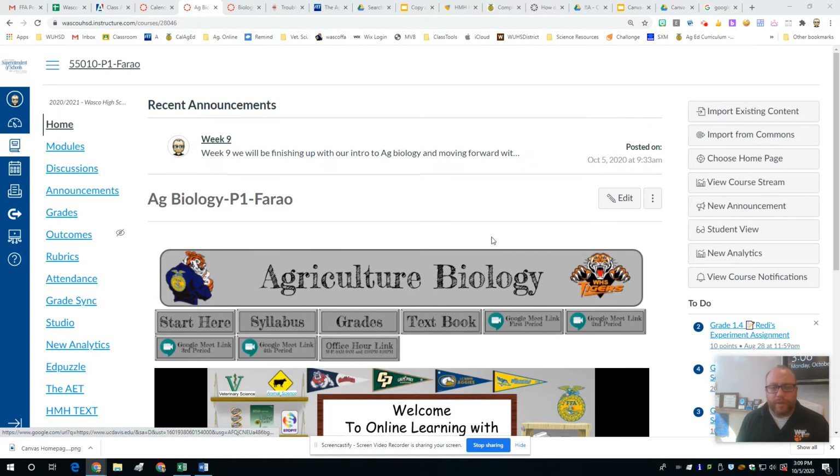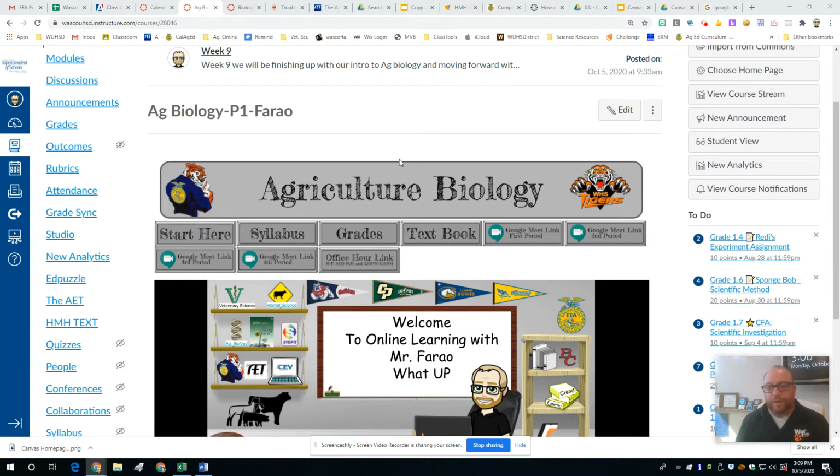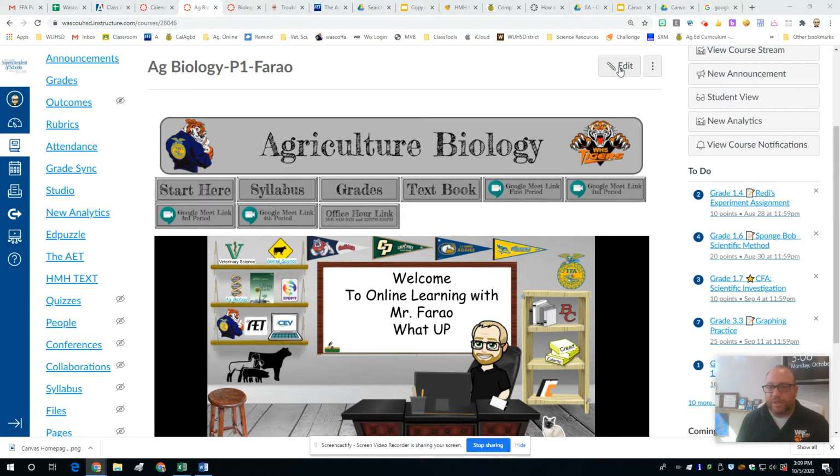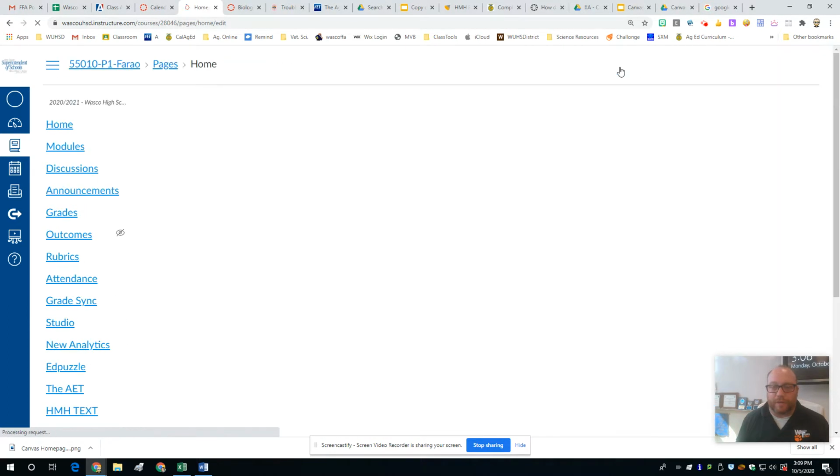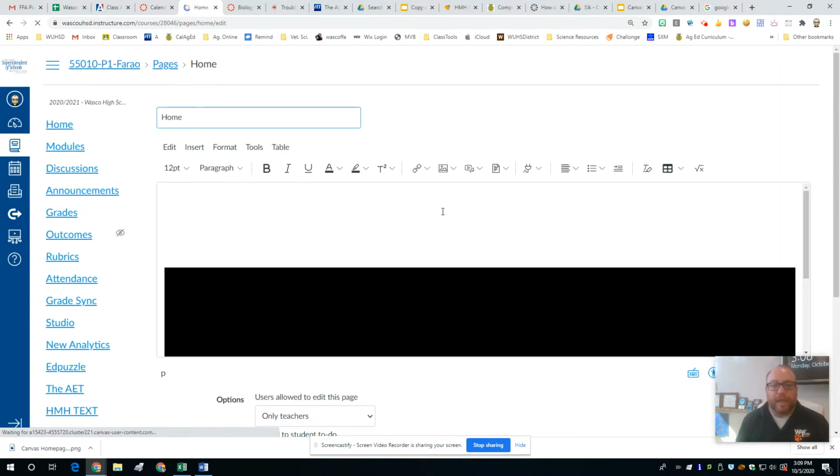If you're at a home page or if you've already worked on pages, or if you need to go find a video to show you how to do that before you do this. But if you're already comfortable with pages, you can go to your page and click on Edit in the top right-hand corner of your page. And you can open your page.